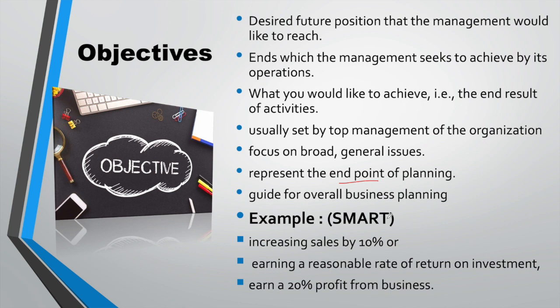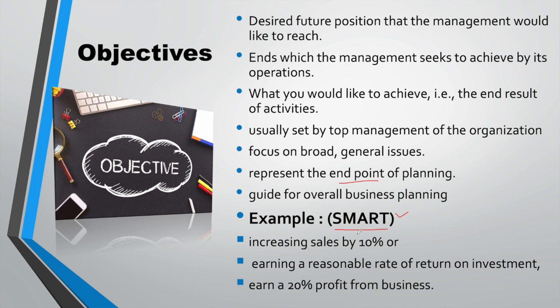So basically you have to remember that whenever you are setting the objective, you have to keep this point in your mind: objective should be SMART. When I say objective should be SMART, you have to go back and remember while I was discussing the process of planning, I discussed it in detail.